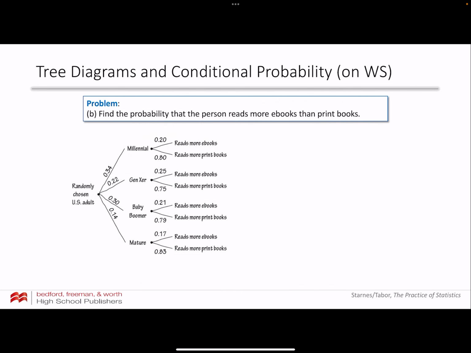Now, what could I use this tree diagram to help me figure out? So here's a typical question that you would use a tree diagram for. Find the probability that the person reads more ebooks than print books. So, in other words, if I look at this question, it's not conditional. I don't care what generation they're from. I'm just saying, out of everyone, what's the probability that someone reads more ebooks than print books?